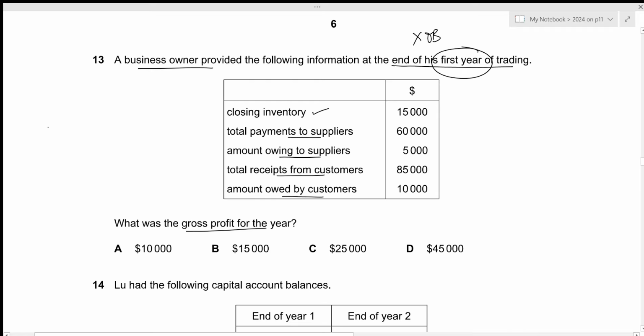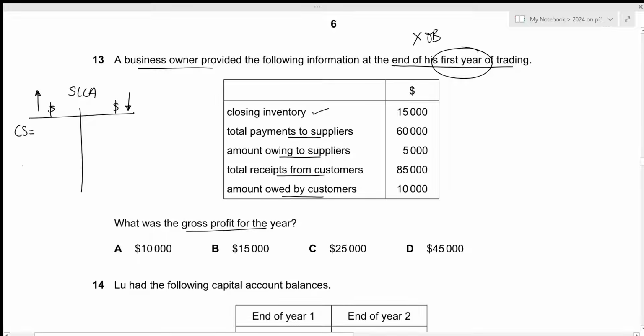Okay, so in order to calculate our sales value, we need to prepare the sales ledger control account. Since this is the first year of trading, there will be no opening balance. And remember, sales ledger control account is our trade receivables account. So anything that will increase the trade receivables will go on the debit side. Anything that will decrease the trade receivables will go on the credit side. So the credit sales should be included here.